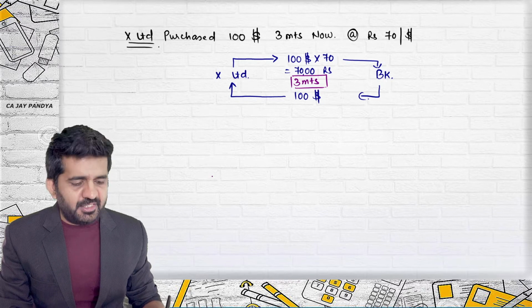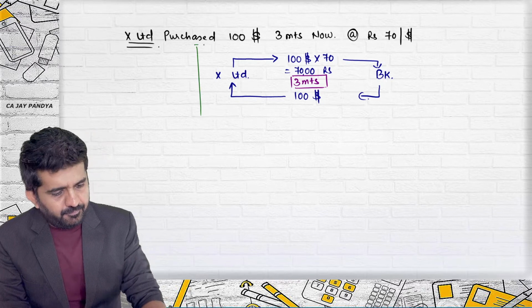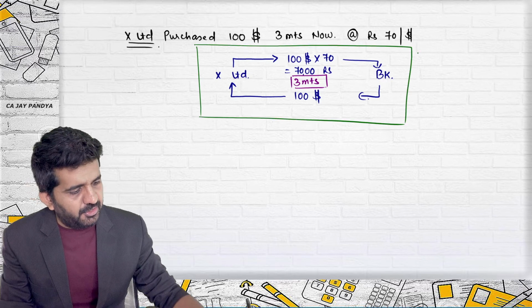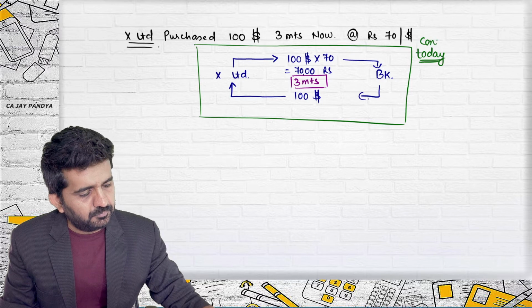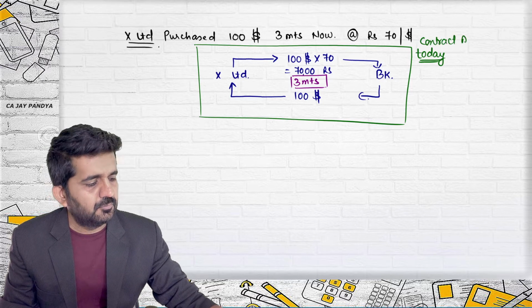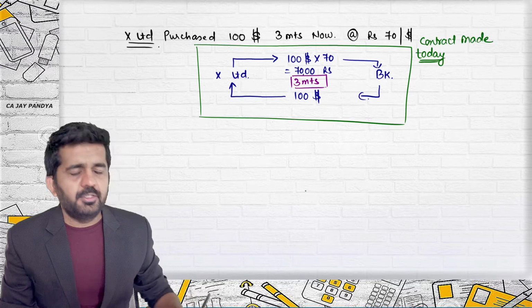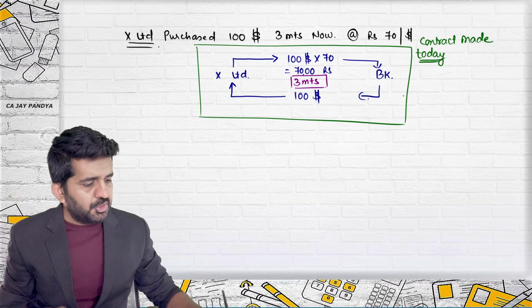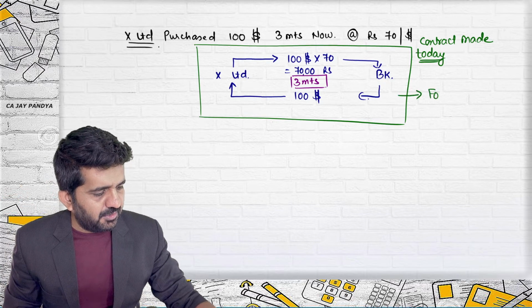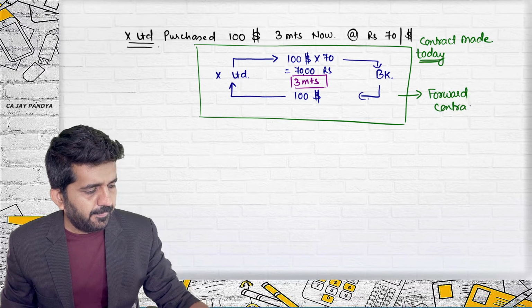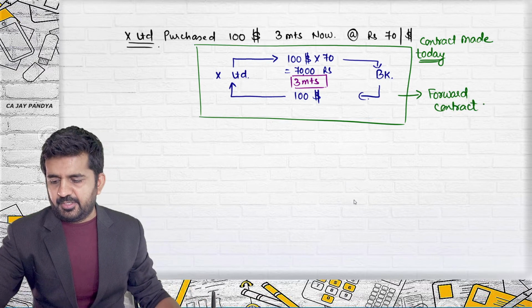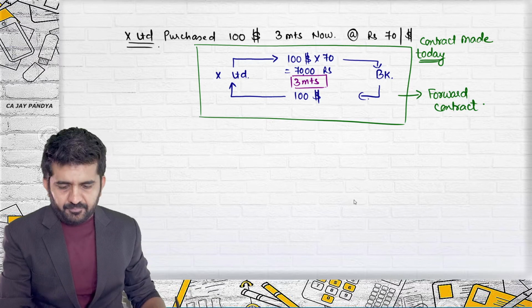When is this contract entered? Today. This contract is nothing but a forward contract. All right.